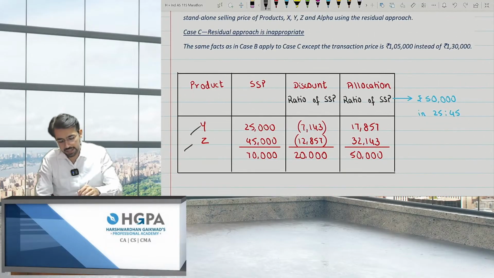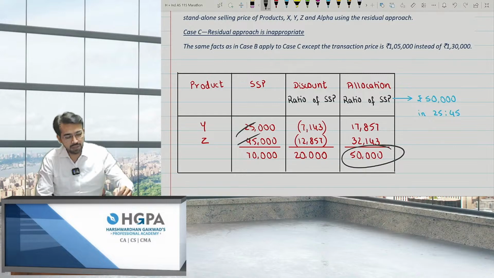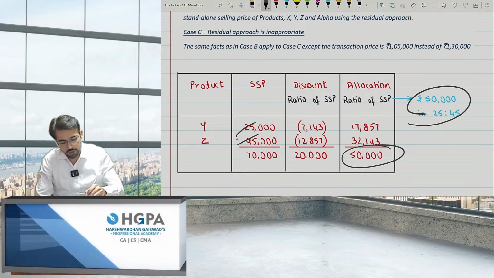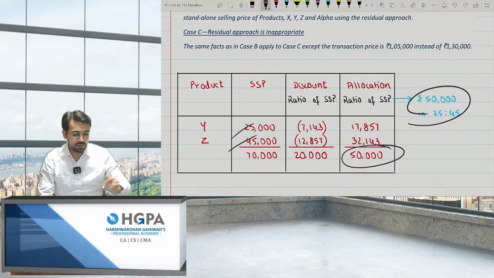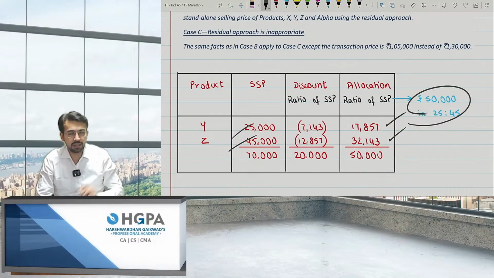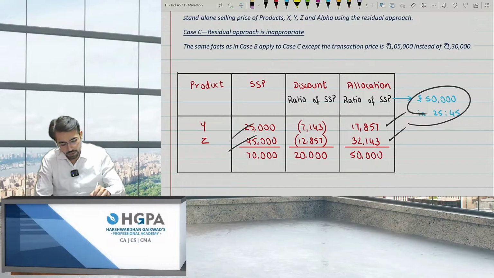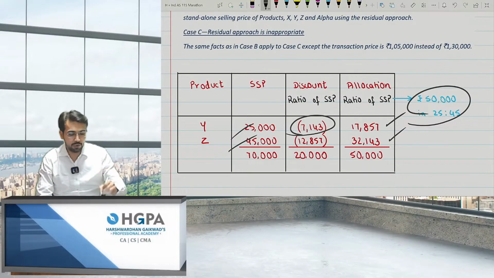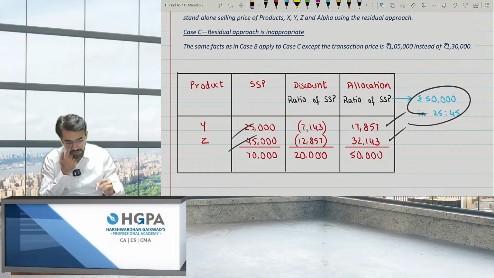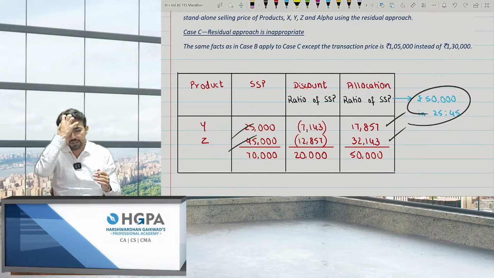So in this scenario, we can closely watch. There were 2 products Y and Z. The standalone selling prices were 25 and 45 given to you, and I'm charging 50,000. This 50,000 will be booked in which ratio? In the ratio of SSP, 25 to 45. So I booked an amount of 17,857 and 32,143. These will be the balancing figures of discount. That means on product Y, I'm giving you 7,143 discount, and on product Z 12,857 discount, right? These are the discount offers which I'm giving you.